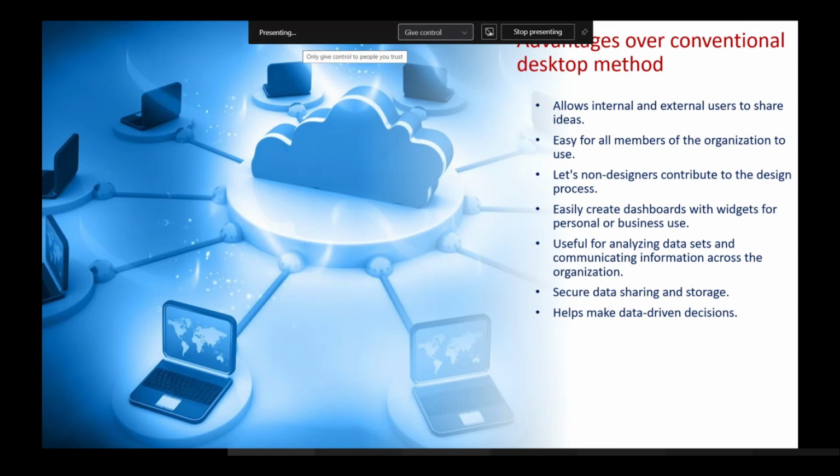You can even control access over it, so other than you, no one can access it. In that way you have privacy. It is also for storage purposes: whatever data and models you have created and have to store will be stored. It is fully online, so the security of storing the data is very good. So this is how the cloud-based platform is more advantageous than the conventional desktop method.